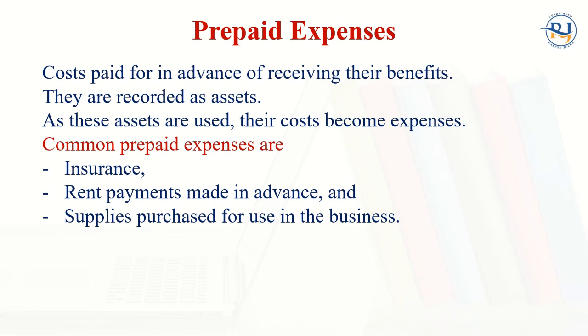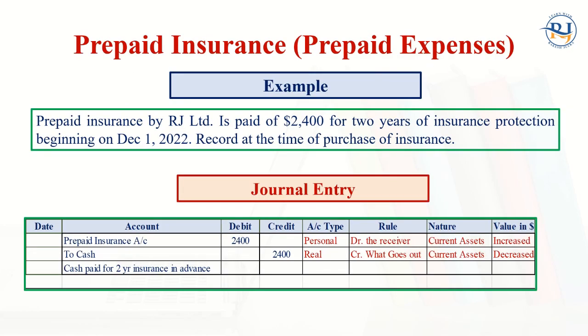Starting with prepaid expenses. What is the meaning of this? They are all costs paid for in advance of receiving their benefits. It means they are recorded as assets. As these assets are used, their costs become expenses. Common prepaid expenses are insurance, rent payments made in advance, maybe for 1 year, and supplies purchased for use in the business. I'm going to explain this with one example.